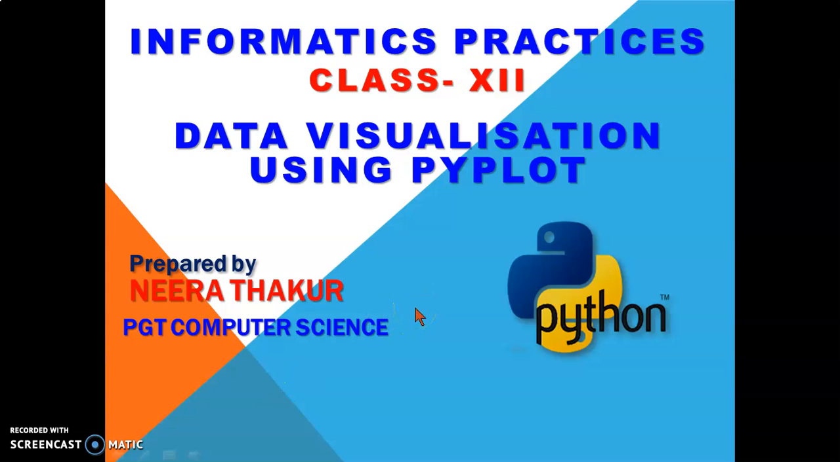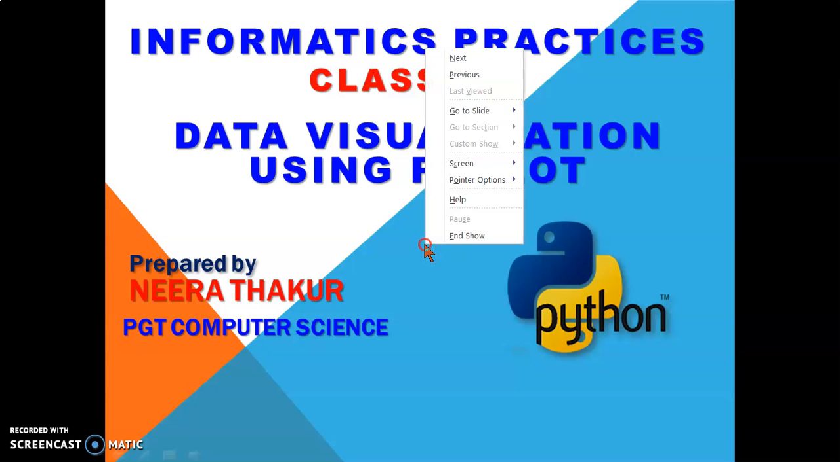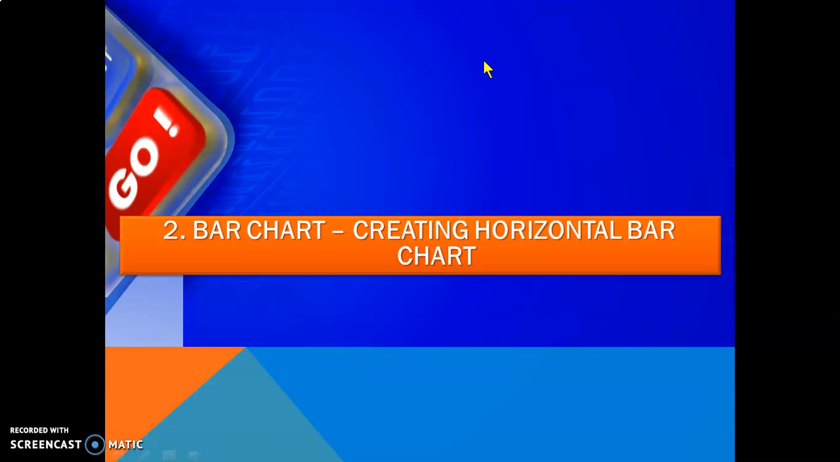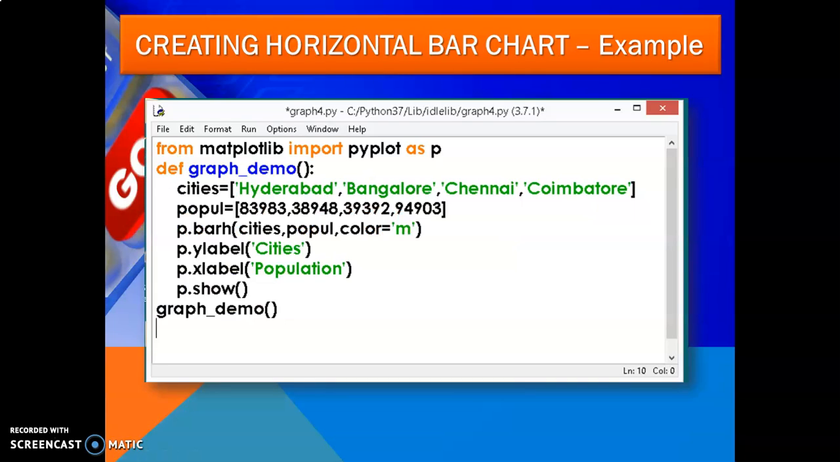In the previous topic we have already discussed charts: bar chart, pie chart and box chart. Now we'll continue with some more charts. Bar chart: creating a horizontal bar chart. How to create a horizontal bar? See here.